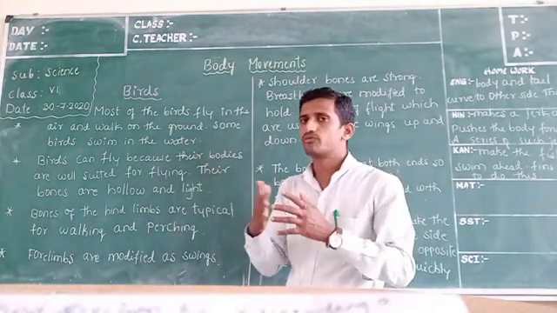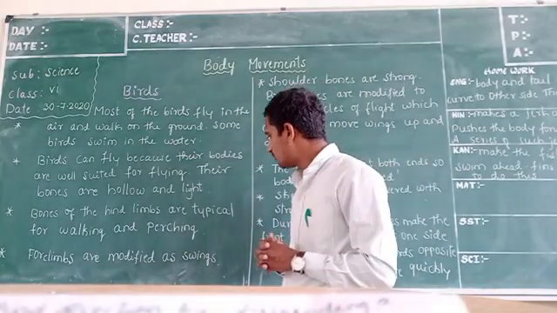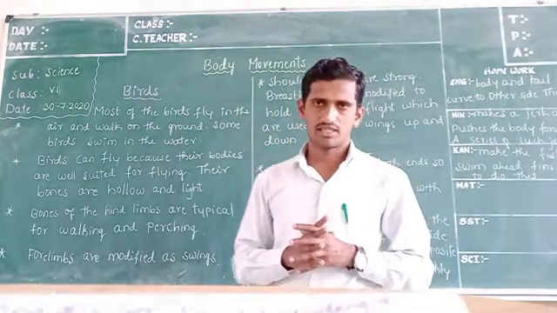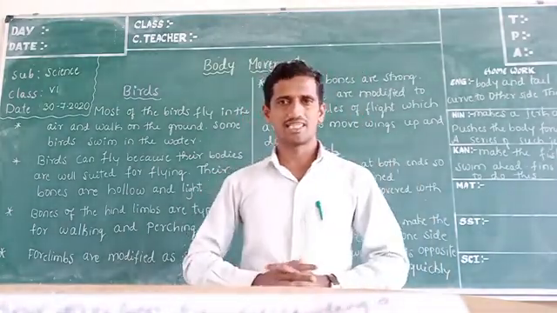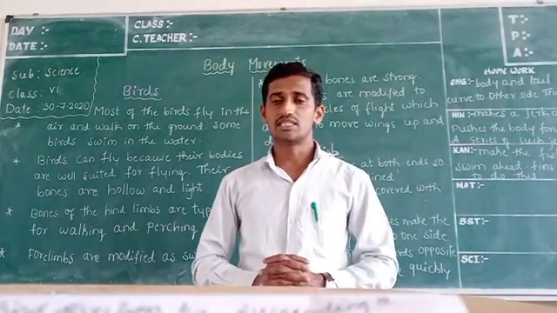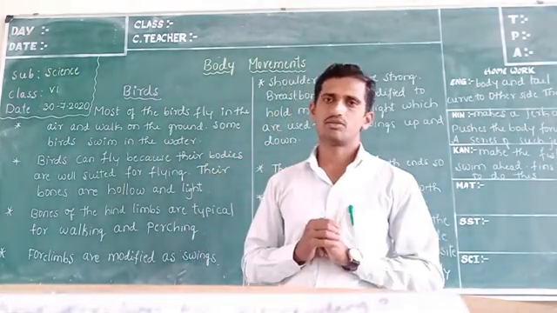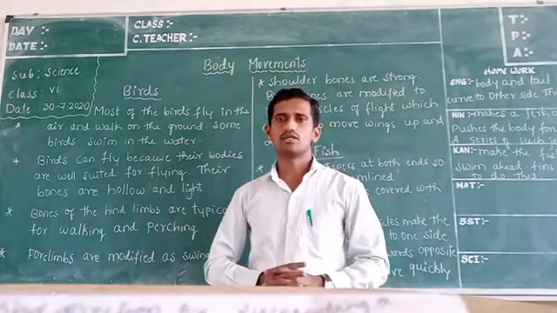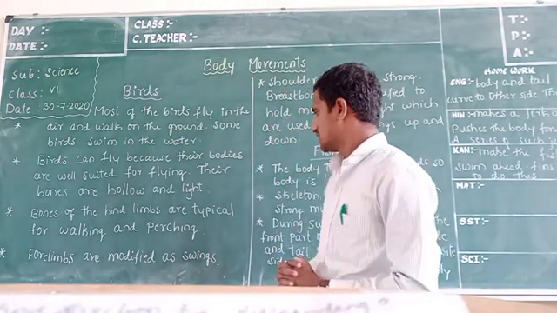So what about the forelimbs? Forelimbs are modified as wings. Hind limbs are nothing but their legs, and forelimbs are nothing but their wings. So forelimbs are modified or converted into wings. This is one.